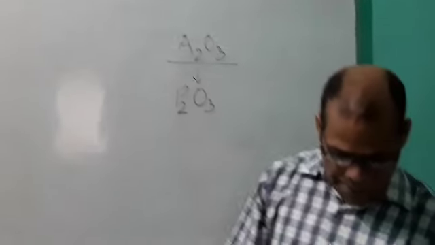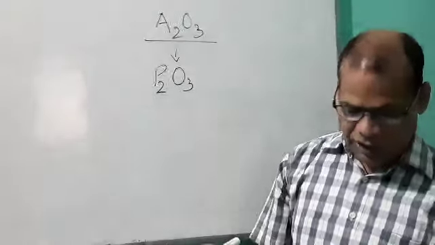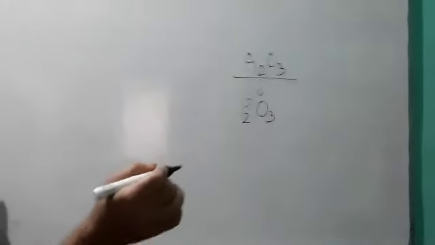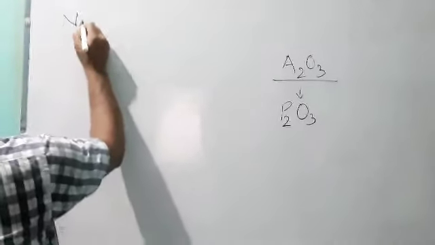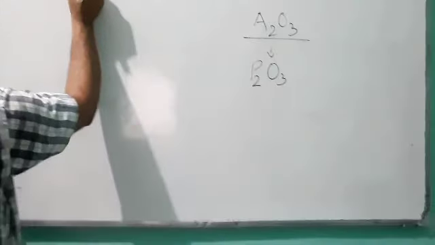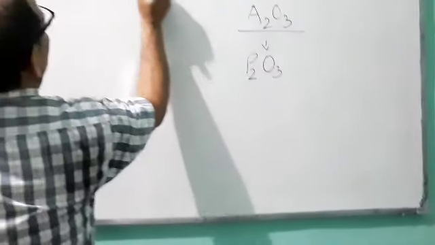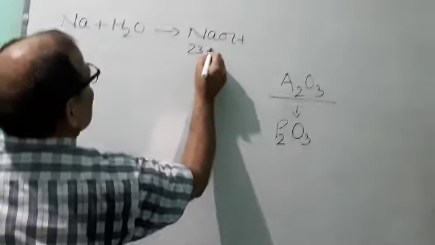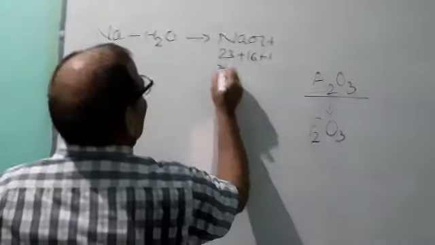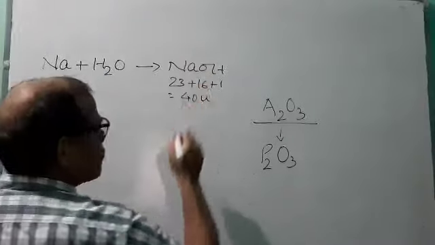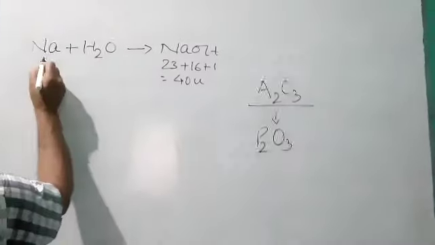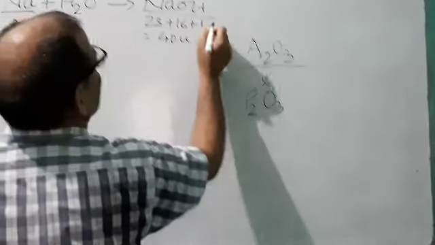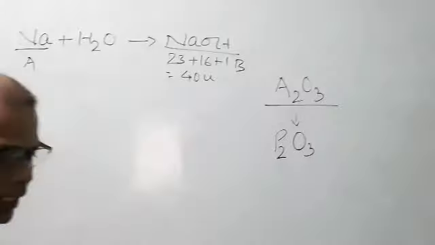Identify A, B and C. Since the molecular mass is given, one can easily predict that it is sodium hydroxide, NaOH: 23 plus 16 plus 1, 40 u. So A is sodium, B is sodium hydroxide.